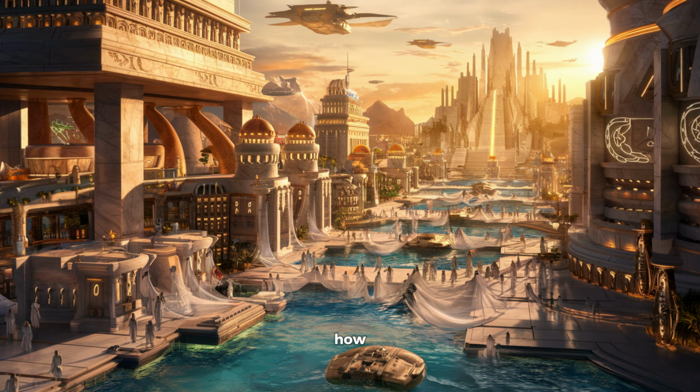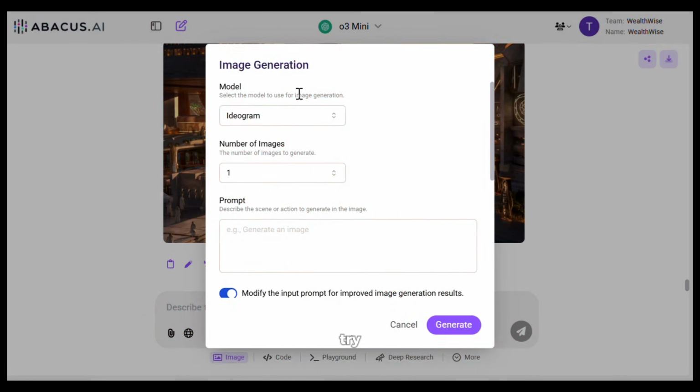And here's how it looks. As you can see, it looks awesome. Now, although this image looks great, this image is not exactly what I am looking for. So let's try to generate one more image with a different image model. Let's try Flux this time.